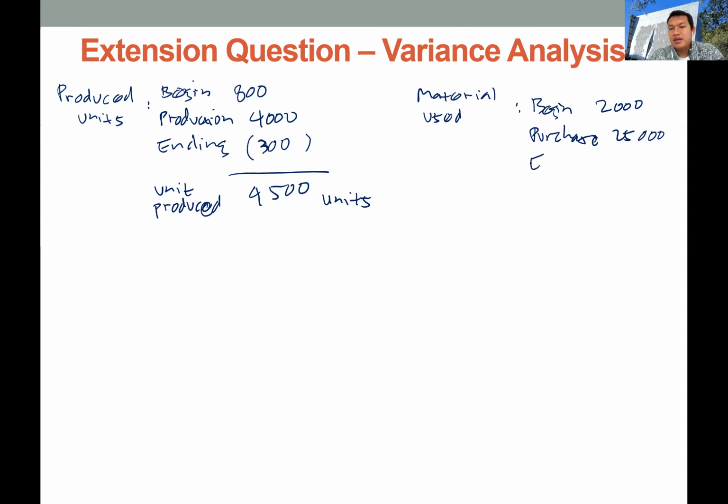The ending balance of this material is 6,000. So 25 plus 2 is 27, minus 6, we get 21,000 of material used for production.